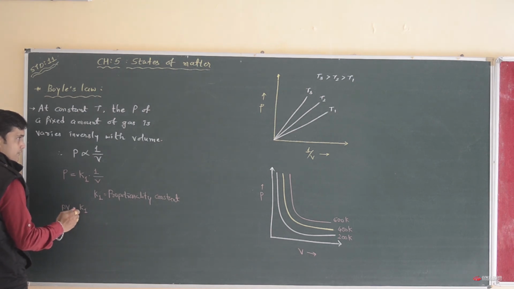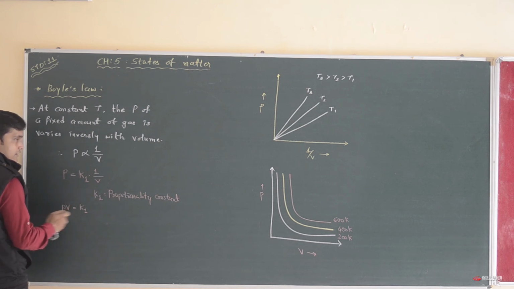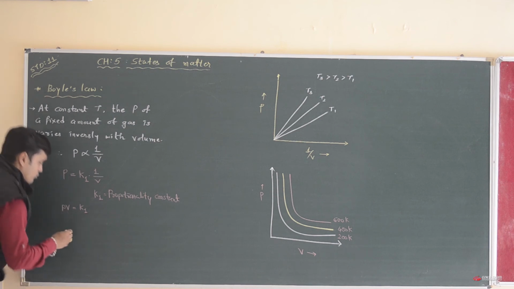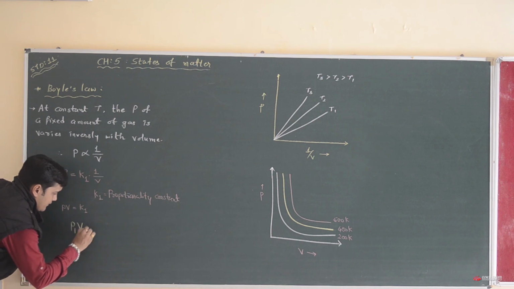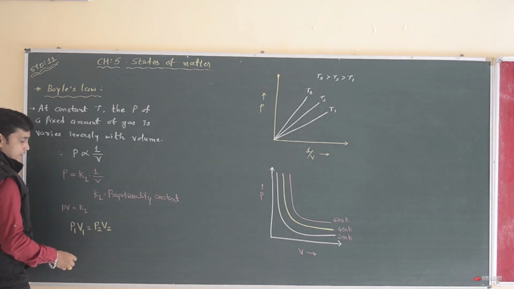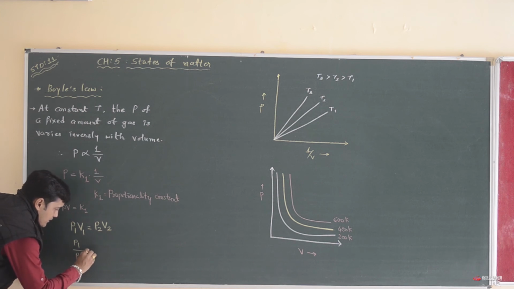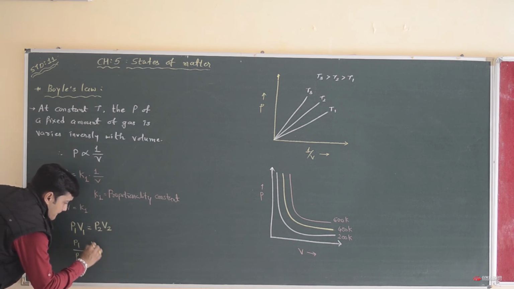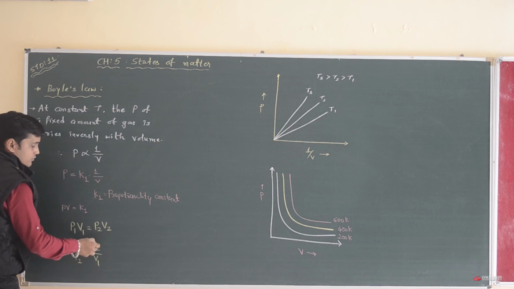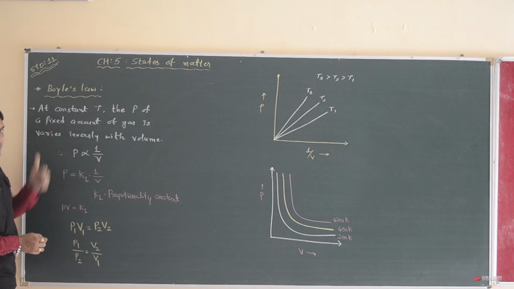So we get PV is equal to K1. The right-hand side of the equals sign is constant and the left-hand side is variable. So our final mathematical form of Boyle's law is P1 V1 is equal to P2 V2. Or in another way, P1 upon P2 is equal to V2 upon V1. These two are the mathematical or symbolic forms of Boyle's law.